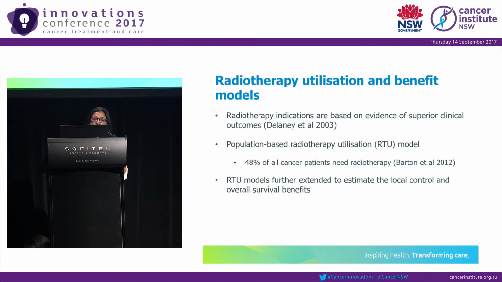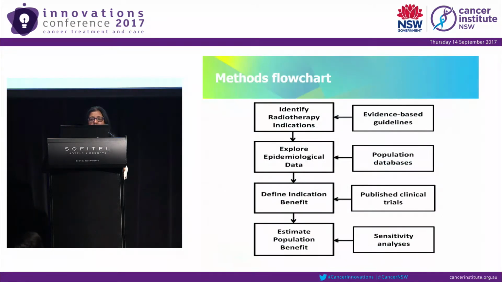These radiotherapy utilization models are the basis of our research. We extended and reviewed them to include the specific benefit, because these are the people who receive radiotherapy, but how much is the quantifiable benefit? That is what we developed. This is the flow chart that you were shown at the beginning.